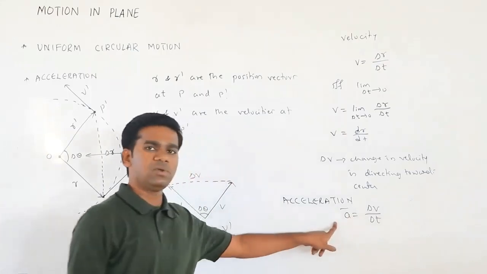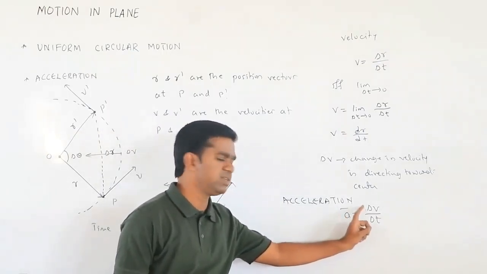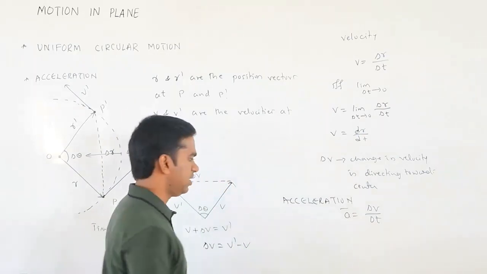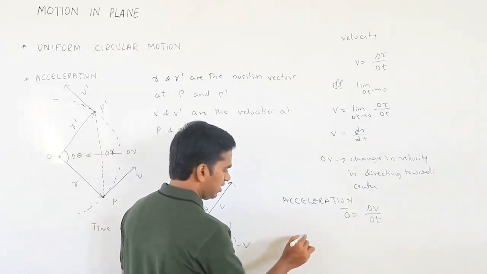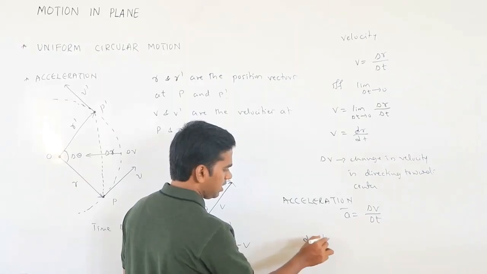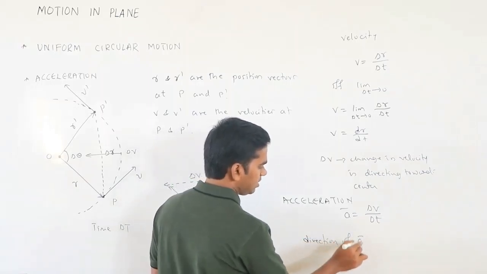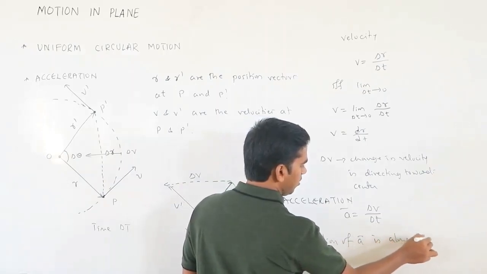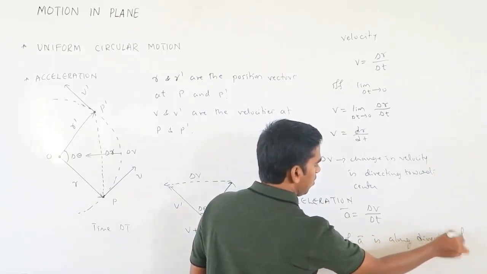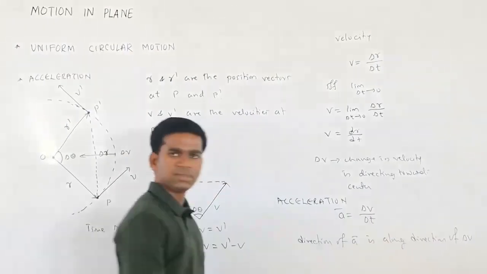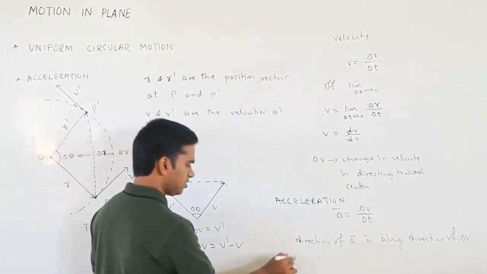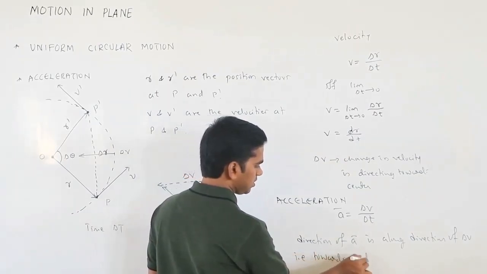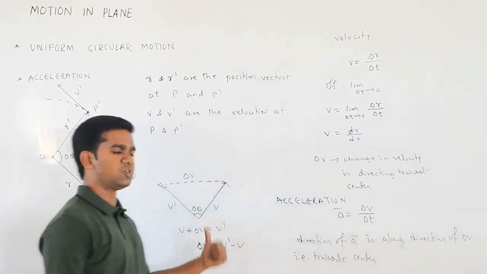Acceleration is always along the direction of change in velocity. So this average acceleration is towards the center. So the direction of average a is along the direction of delta v, that is towards the center.